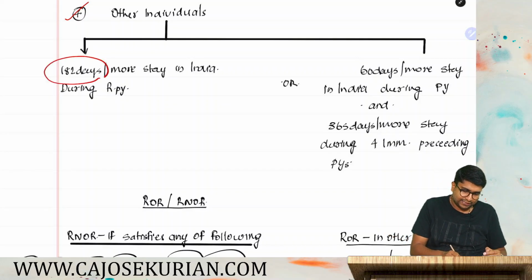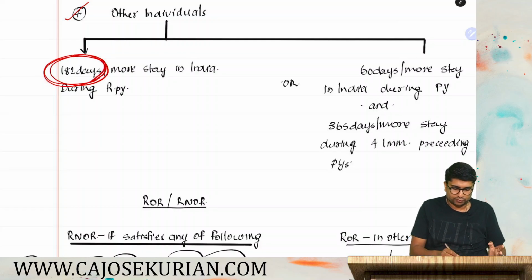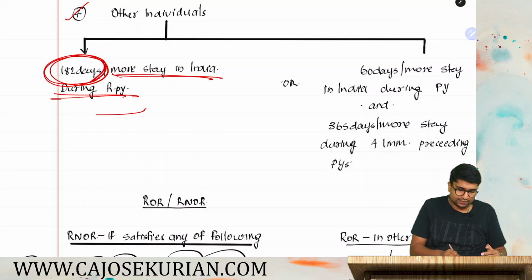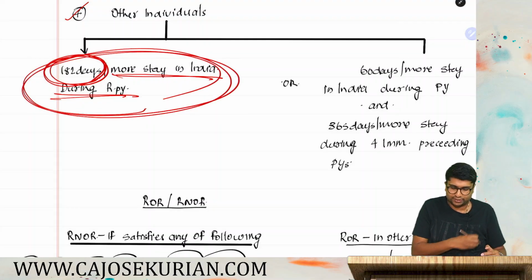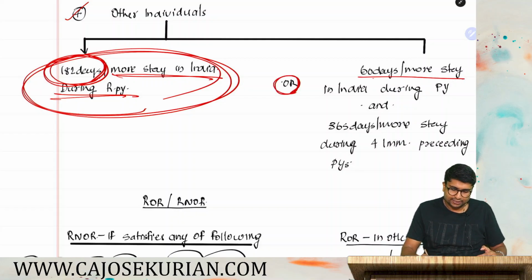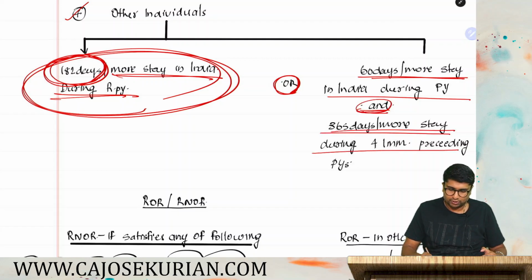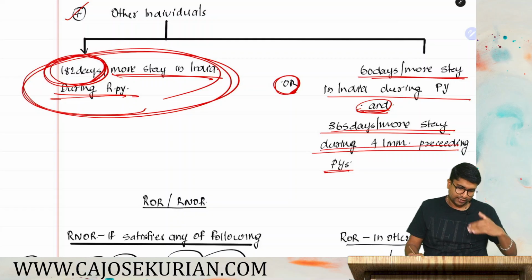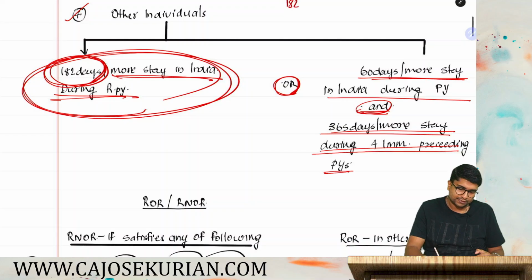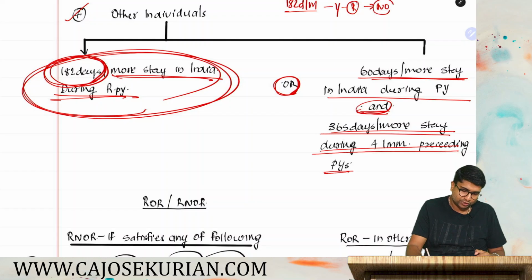For other individuals, how do you determine the residency status? You check whether his days of stay in India is 182 days or more in the relevant previous year. And there is one more condition, that is 60 days or more stay in India during the previous year and 365 days or more stay in India during 4 immediately preceding previous years. So very simple, friends. If I am under this other individual category, you need to check whether in the relevant previous year I have stayed in India for 182 days or more. If the answer is yes, I'll become resident. If the answer is no, then I have to check the second alternate.